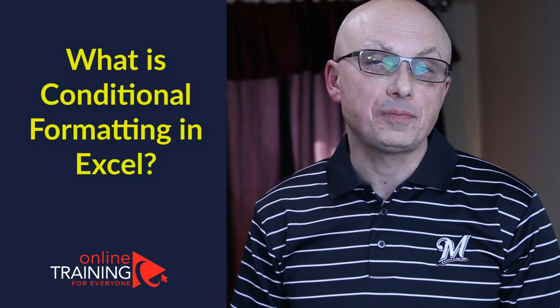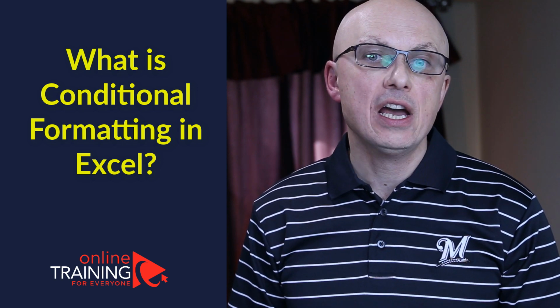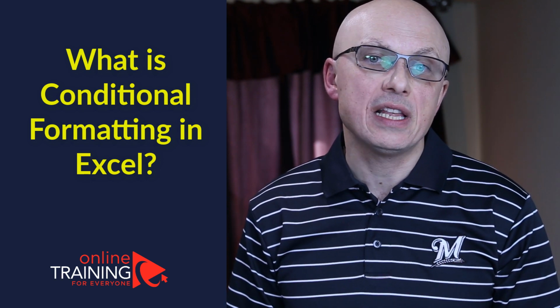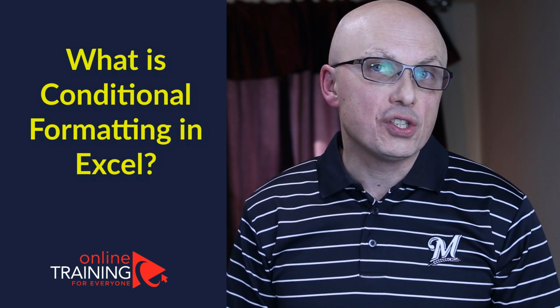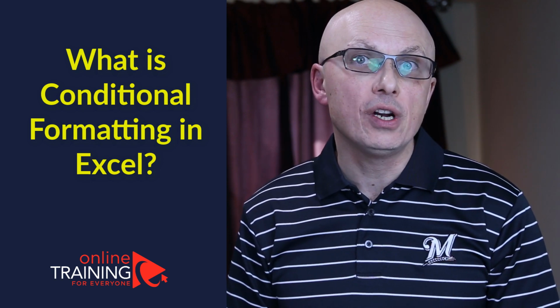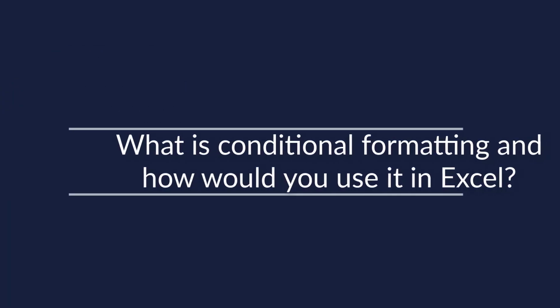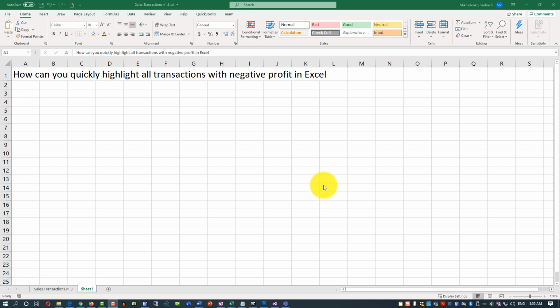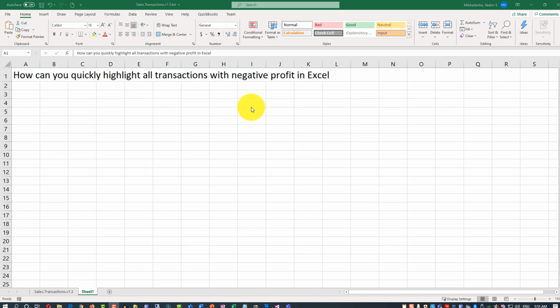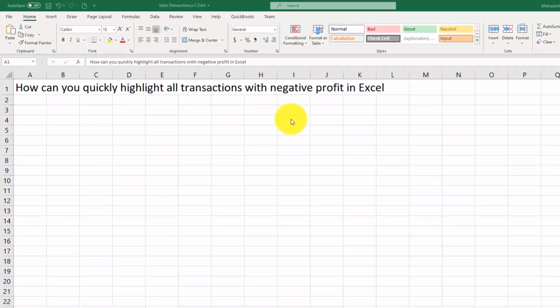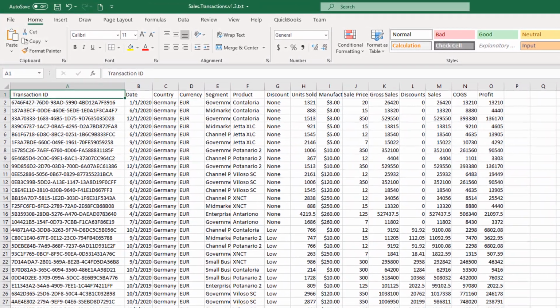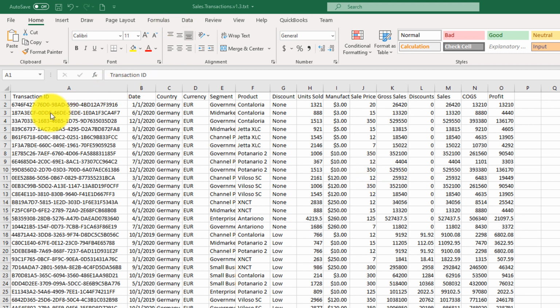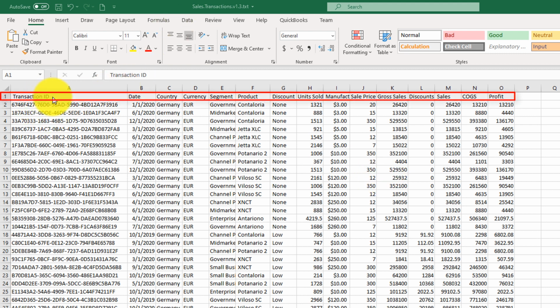a business question. For example, you might be asked to highlight all transactions with negative profit margins. To do this, you would use the conditional formatting feature in Microsoft Excel. For example, the question might be, how can you quickly highlight all transactions with negative profit in Excel? To do that, you need to better understand the data. To better understand the data, you need to understand the columns and the meaning of each column in the source